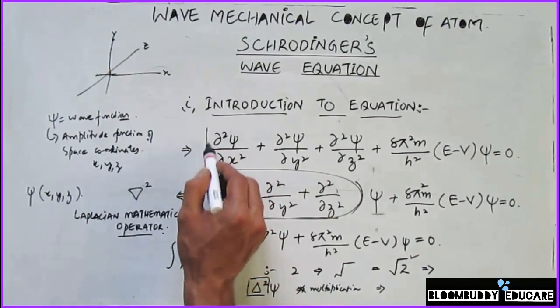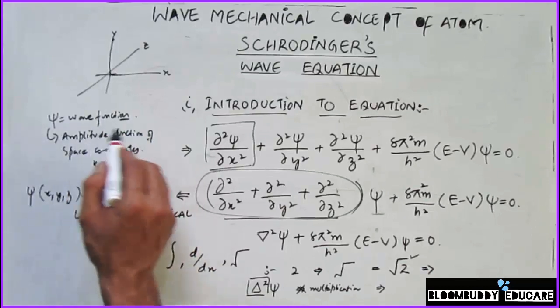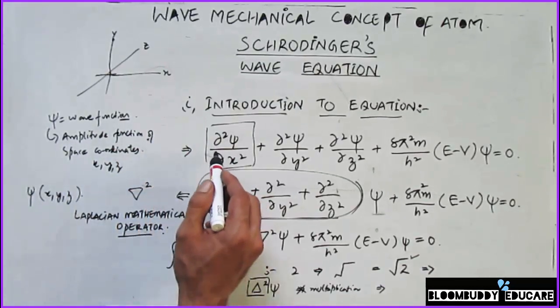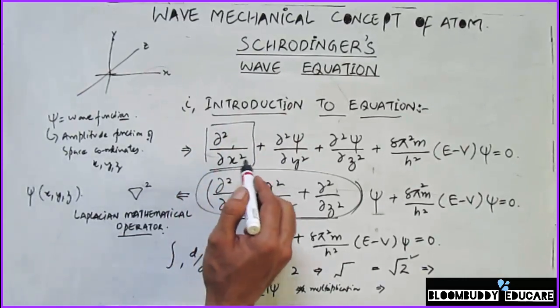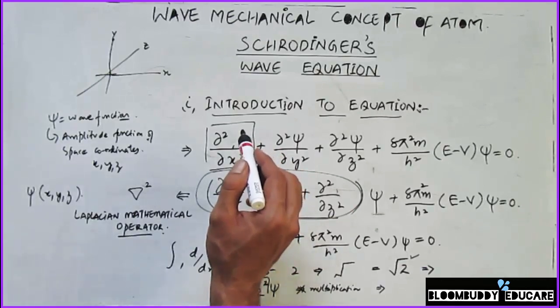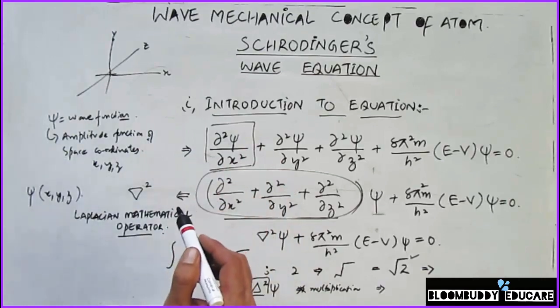Also, these regions that I have shown here are the double differentiations of this psi, or wave function. This is called the double differentiation of psi. In other words, I can say this del square divided by del x square is a double differentiation of this wave function psi.